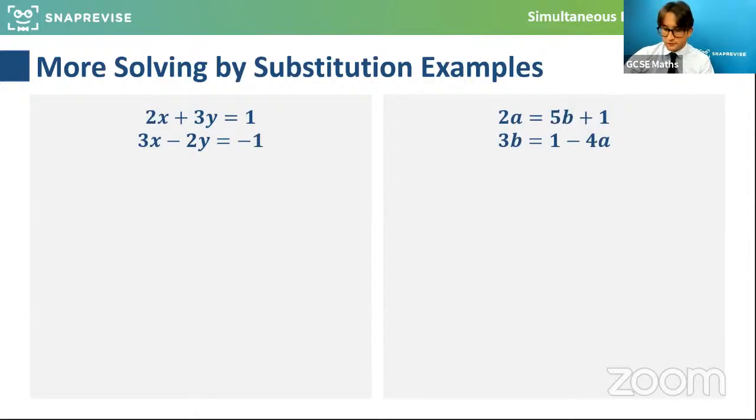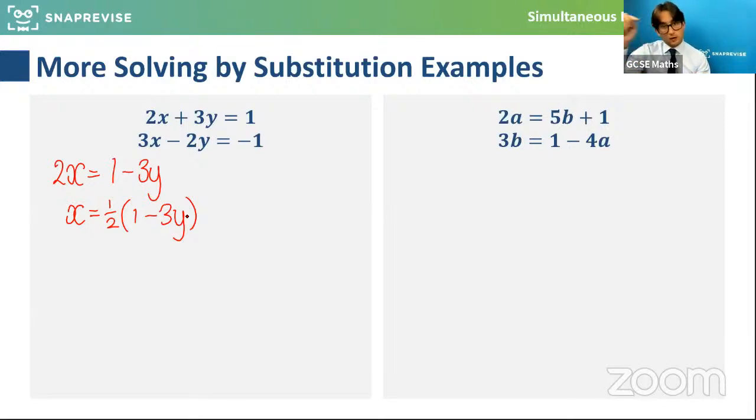So what I would do for this first one is I would still make x the subject. Now the problem is 2x equals 1 minus 3y. So that's not perfectly x on its own. So that means that x is equal to a half of 1 minus 3y, if I divide both sides by 2. And you could also write it as 1 minus 3y all over 2.